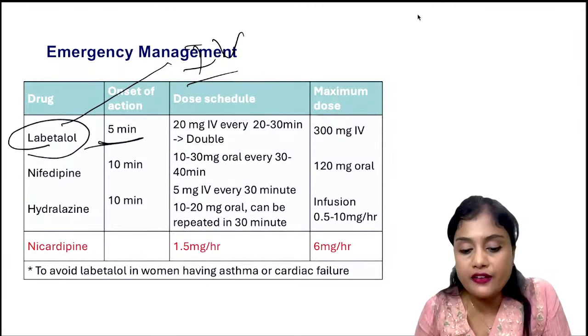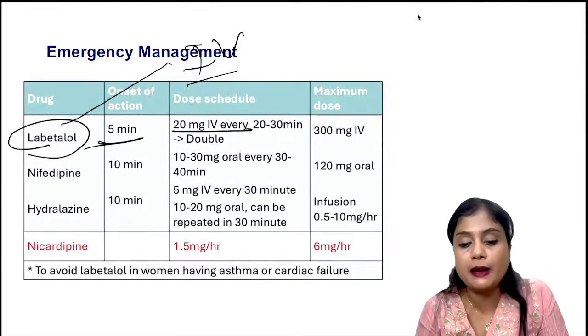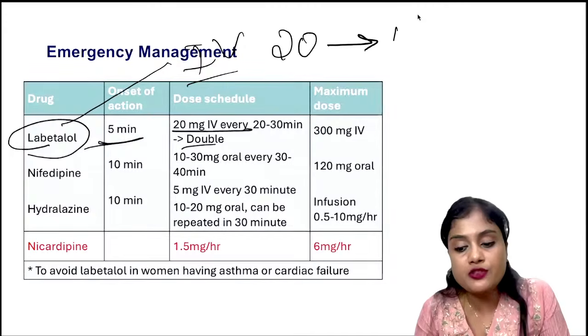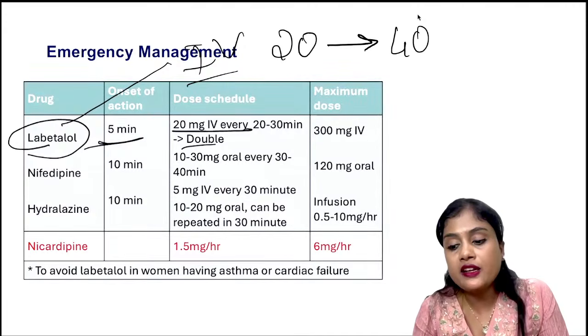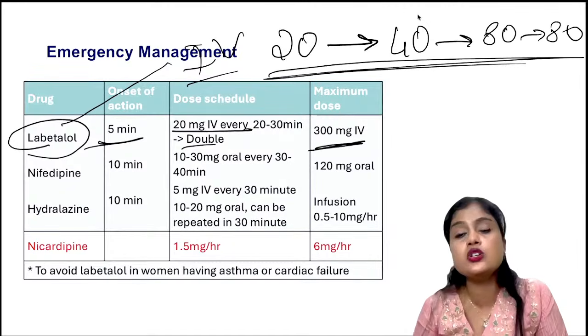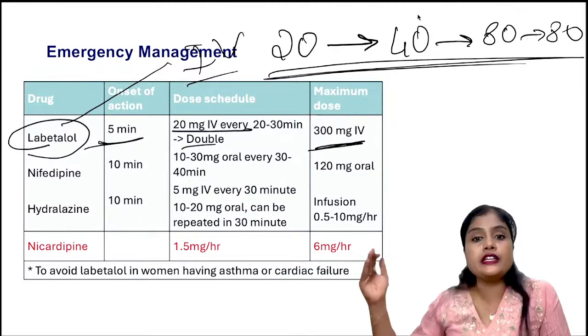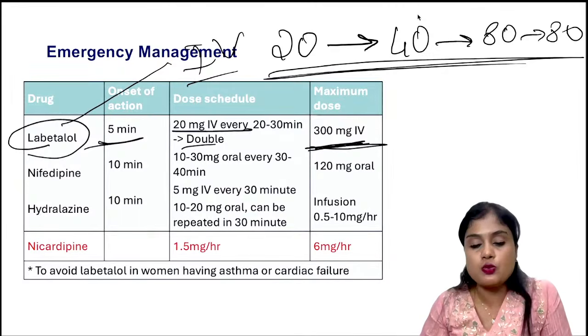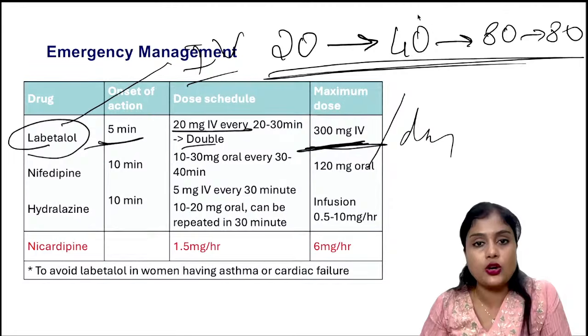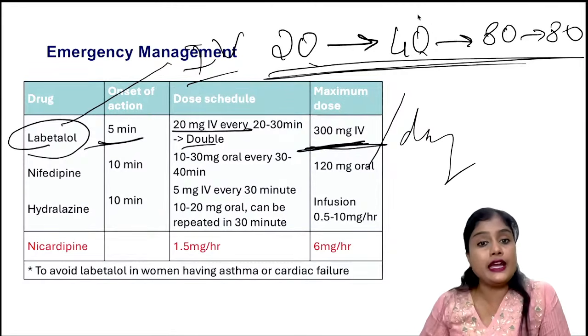Dosage, how do we give? 20 mg IV, 20-30 minutes, then double. So you can remember 20 mg, 40 mg, then 80 and 80. Okay, so 300 mg is the maximum dose, but 330 also we used to give initially. So 20, 40, 80, 80. This is per day. Maximum dose what we have given is per day. So 20, 40, 80, 80 it is.